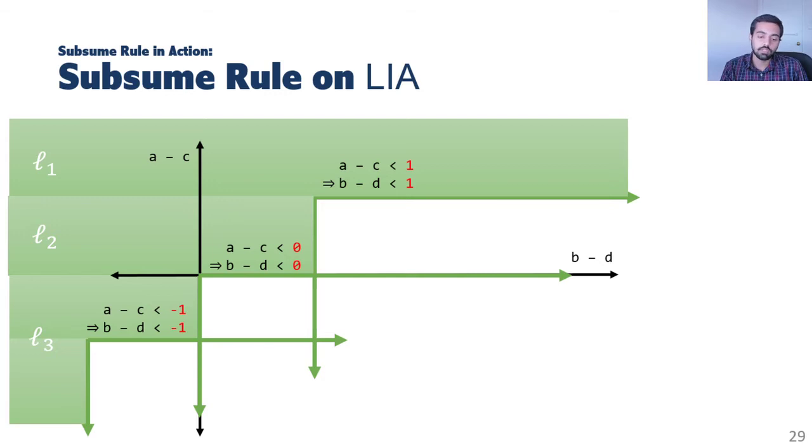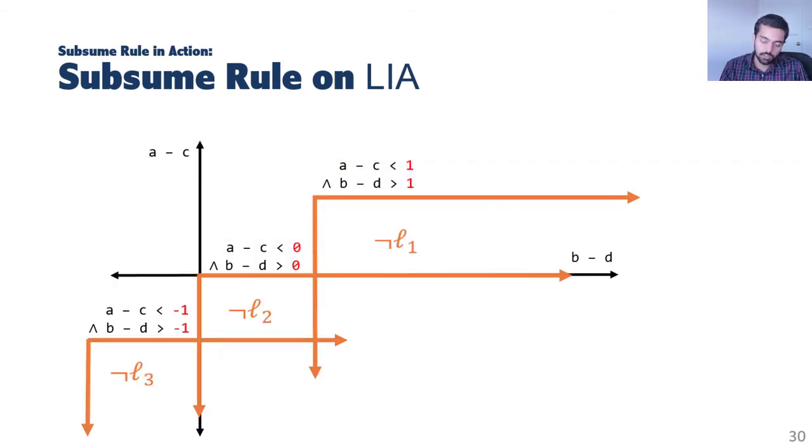In order to compute a subsume lemma, we first go into the cube space, which is the negation of the lemma. Now we can see that each of these is now a conjunction rather than an implication. The nice thing about this is that these are polytopes. We can apply a convex closure algorithm to compute the convex closure of these three shapes. In fact, we can make certain assumptions so that computation of convex closure is simplified. Please read the paper for the assumptions that we make and the new algorithm that we get for computing convex closure. So let's say we do compute the convex closure.